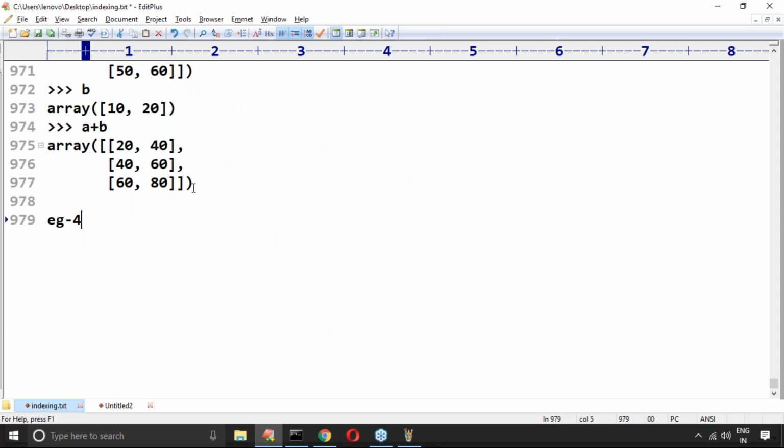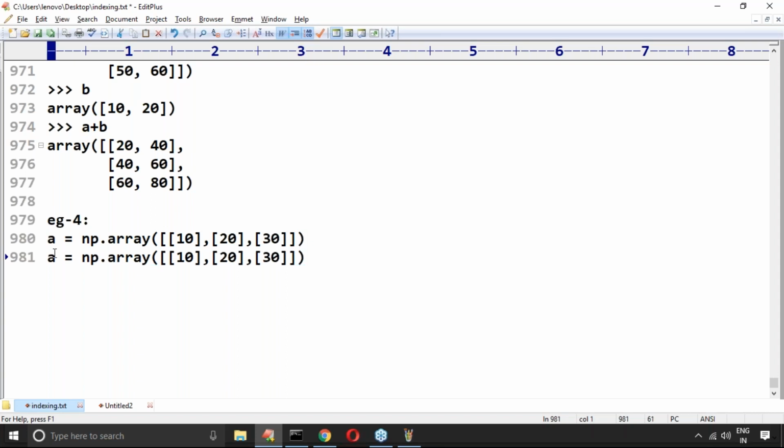Example 4. Very interesting. Now I have one array: A is equal to np.array of 2 dimensions. Here the 2-dimensional array contains 3 rows: 10, 20, and then 30. 3 rows are available, but every row contains only one column. So the shape is 3 by 1.